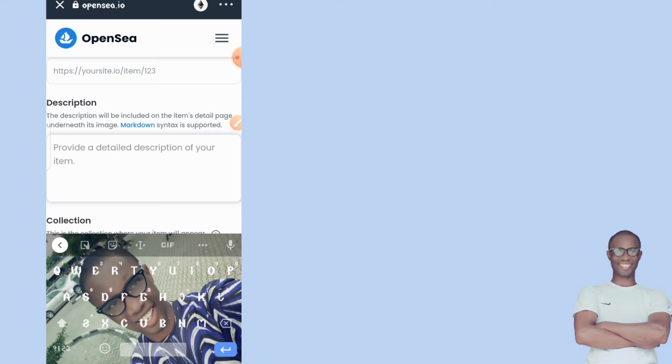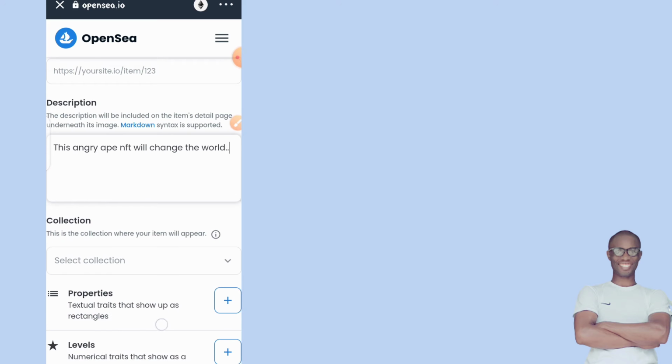I'll say that this angry ape NFT will change the world. So whatever you want to put as a description, you have the option to do that.